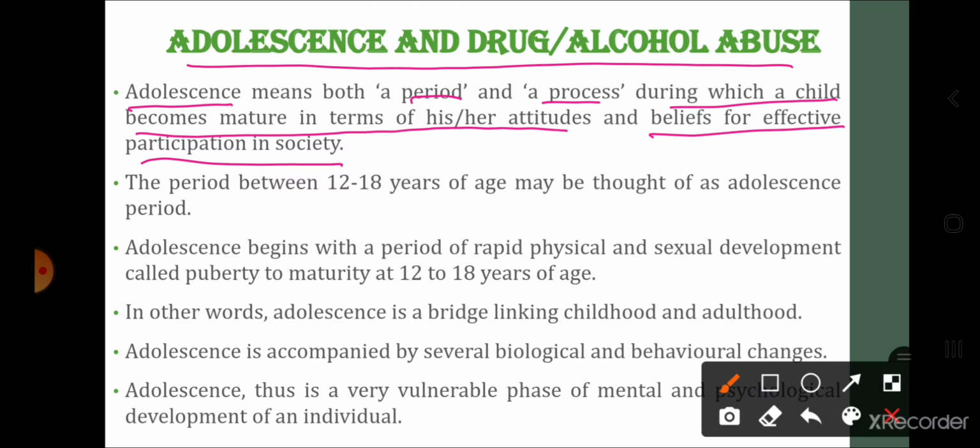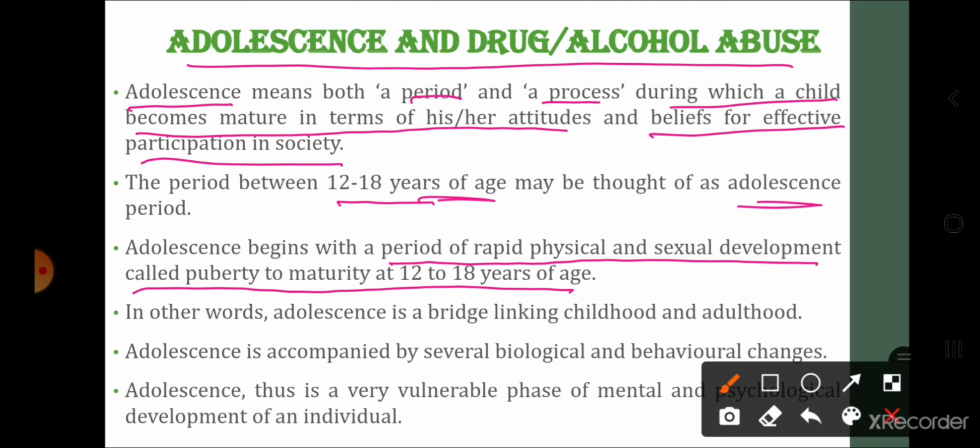सो पर्सन बिकम्स मैच्योर इन टर्म्स ऑफ हिज एटीट्यूड्स एंड बिलीव्स कि ही इज नाउ द पार्ट ऑफ द सोसाइटी. The period between 12 to 18 years of age may be thought as the adolescence period. Very important. Adolescence begins with period of rapid physical and sexual development called puberty to maturity at the age of 12 to 18 years.